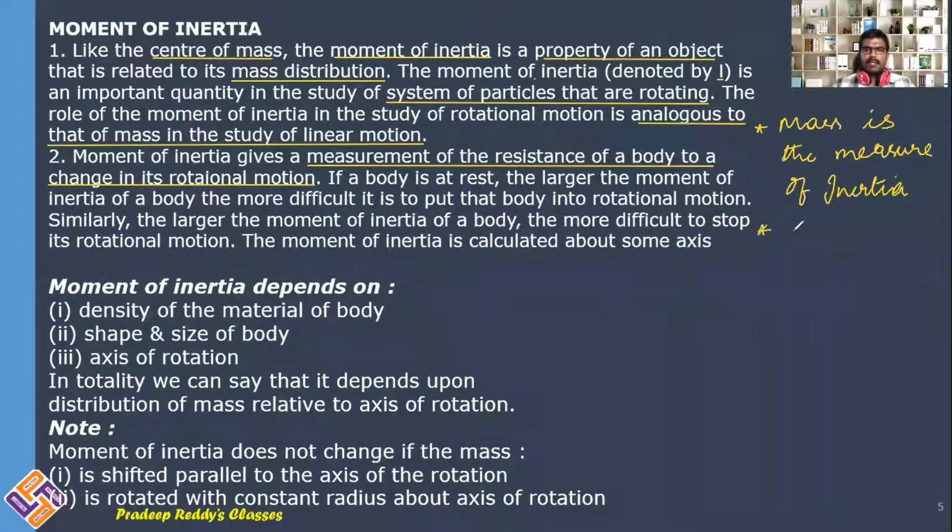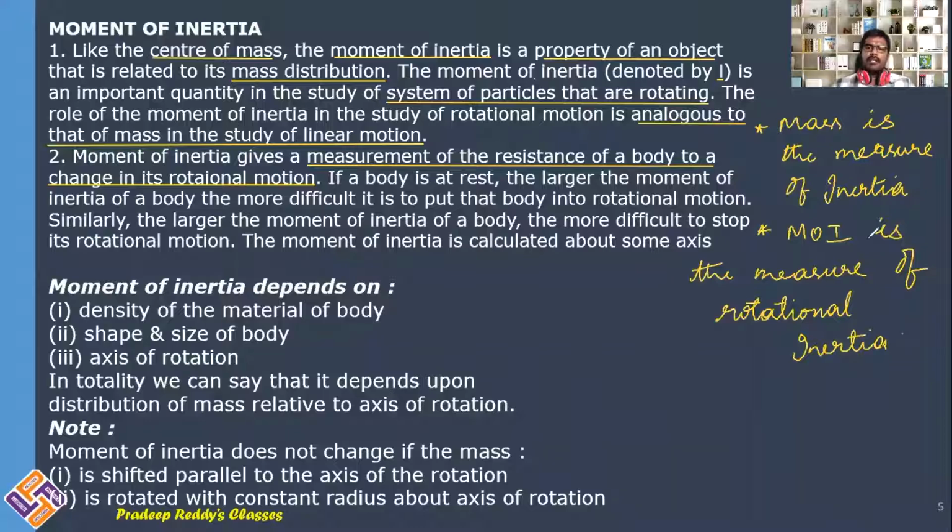Whereas in this chapter, moment of inertia is the measure of rotational inertia. Just like how for a linear body we have inertia of rest, inertia of motion, inertia of direction, in the same way for a rotating body also we will have inertia. Moment of inertia is the measure of rotational inertia. That's one thing you need to remember.